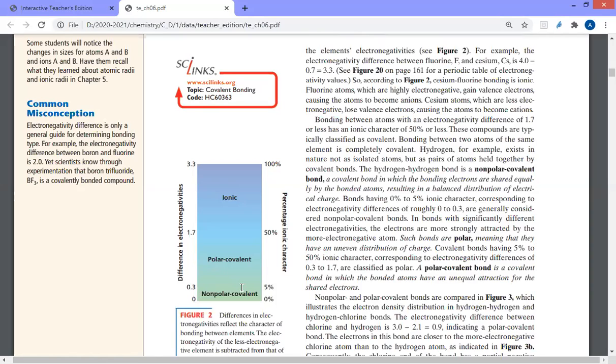So the electrons of the covalent bond will be at the middle distance between the nuclei of the two atoms, because they have the same power of attraction, and they spend equal time between the two atoms.